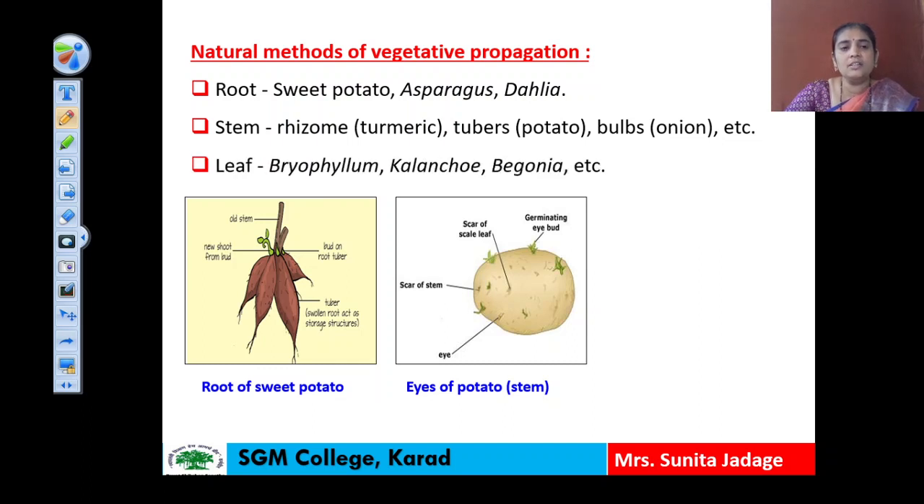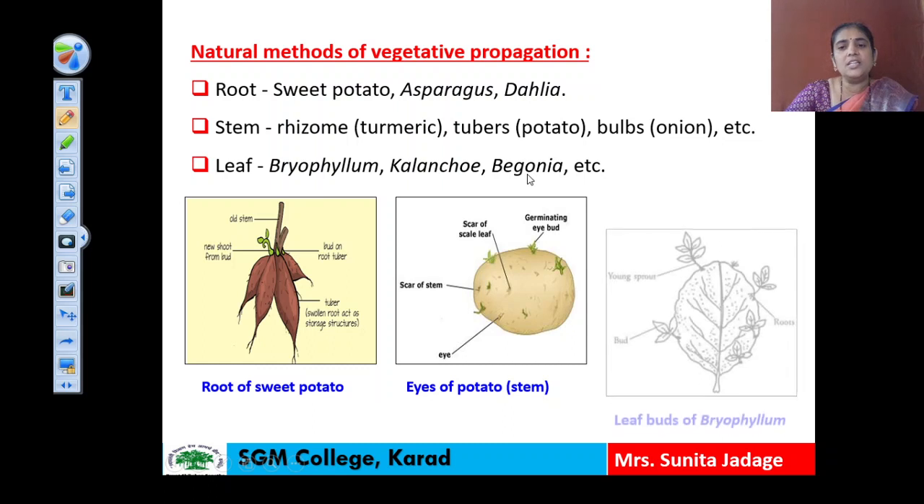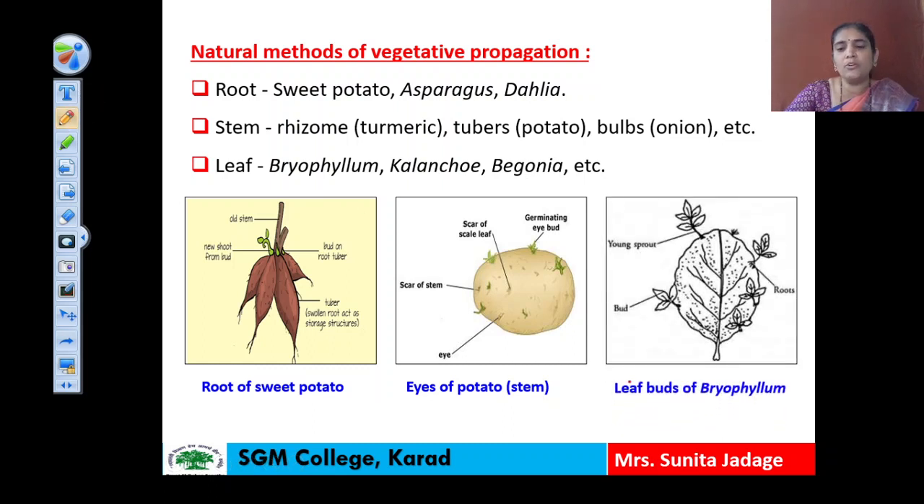Now let us see the third example here. From the leaf the new plants will be formed. Example here is the bryophyllum, kalanchoe or begonia. So here let us see in the diagram. Here you can see the example of this bryophyllum. When the leaf matures, at the notches of leaves you can see the small plantlets, and these plantlets are getting detached from this leaf and they are growing as a separate plant. So here with the help of leaf, the natural method of this vegetative propagation we can observe.